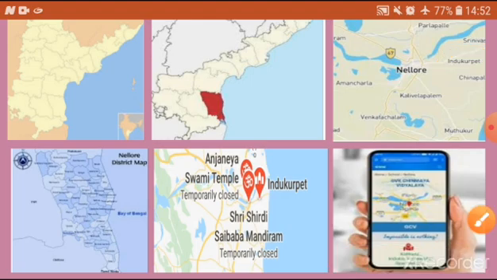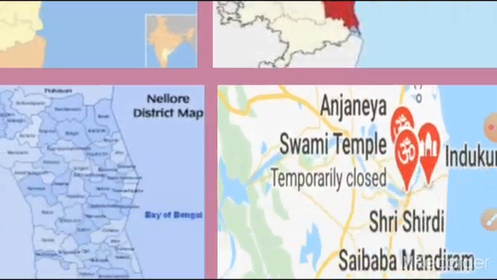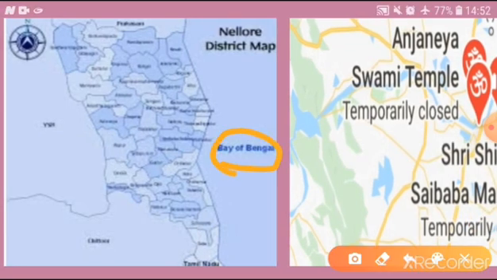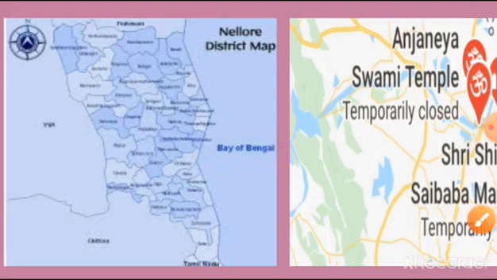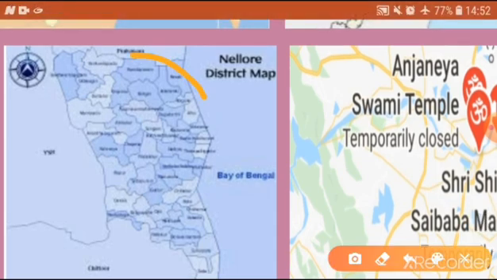And in the fourth picture, if you observe, see here, Bay of Bengal is there near Maipadu. And here you can see this is all our Nellore district. In this Nellore district, mandals are there. Indukurpet mandal also is one of these mandals. And Kottur also will be there.